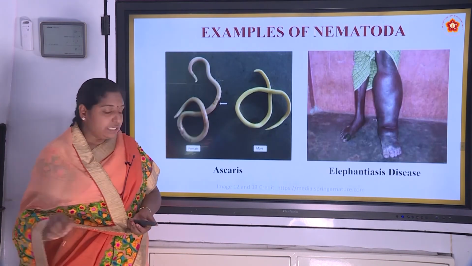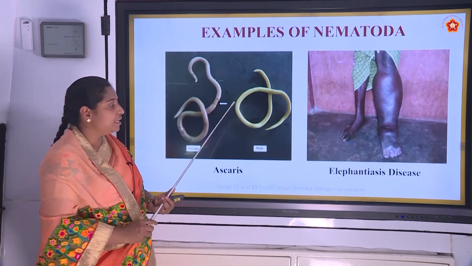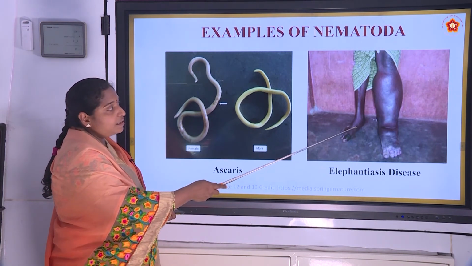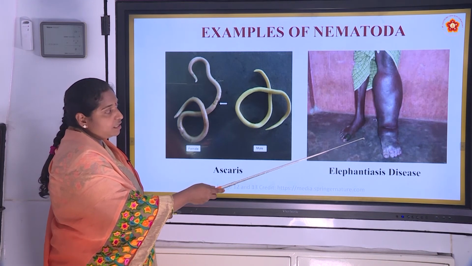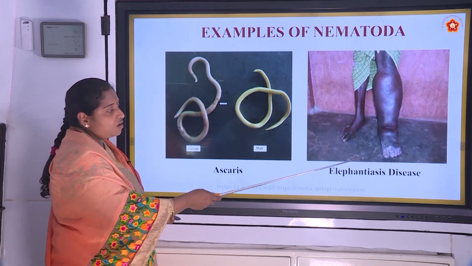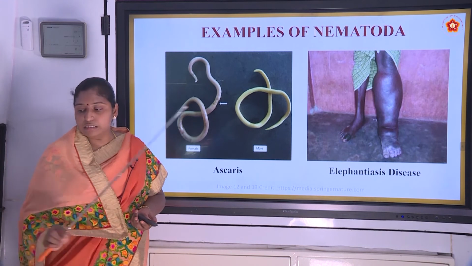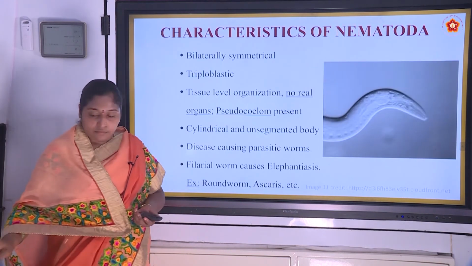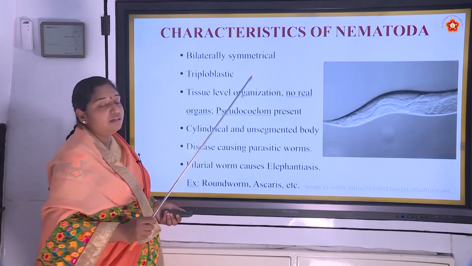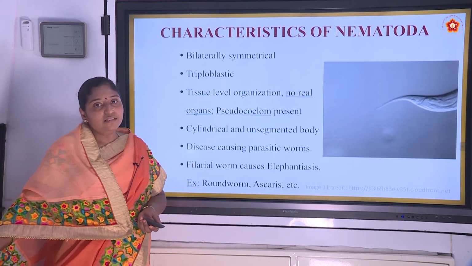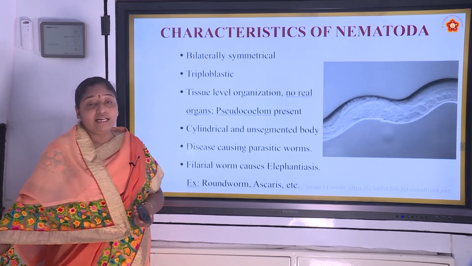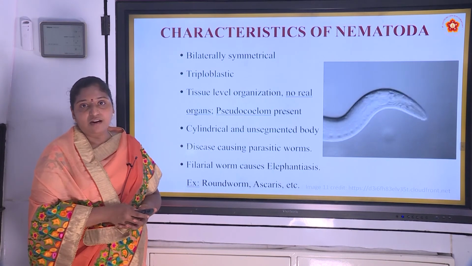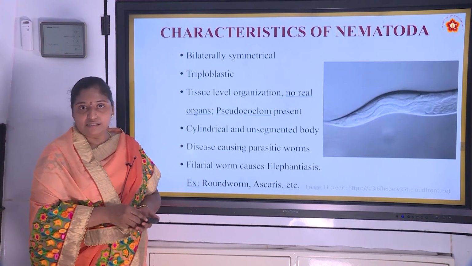This is ascaris and this is the elephantiasis disease. Whenever the filarial worm enters inside the person, it affects and causes the elephantiasis disease. And this is roundworm. Usually, we can observe these roundworms in small children. They will take shelter in the intestine and causes harm to the person itself.